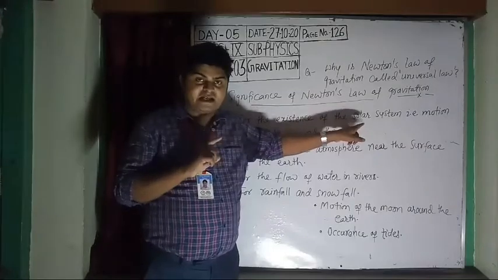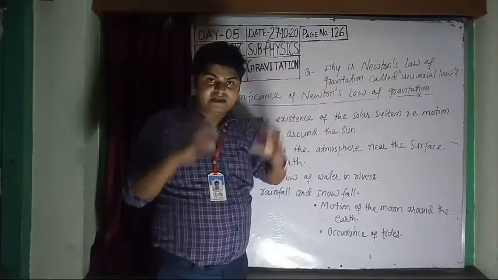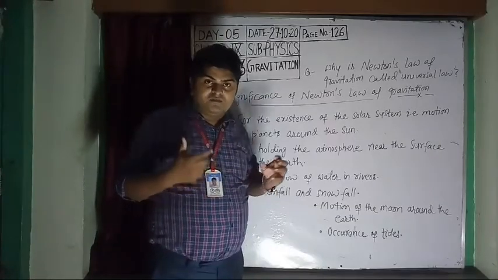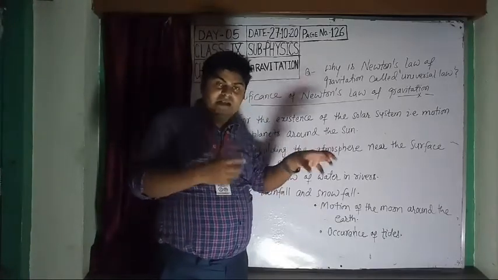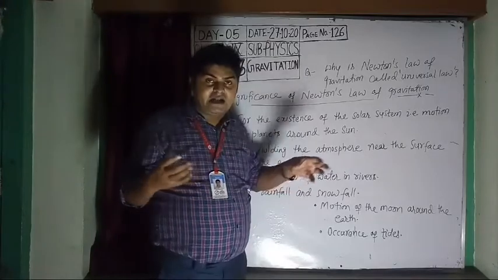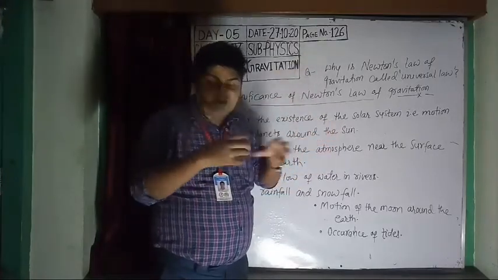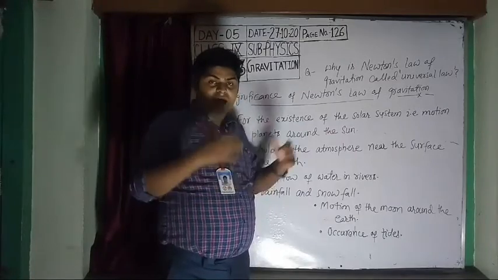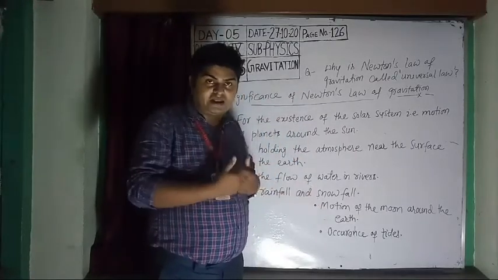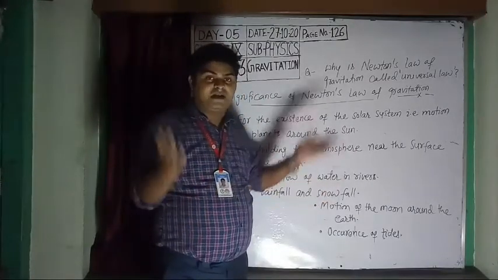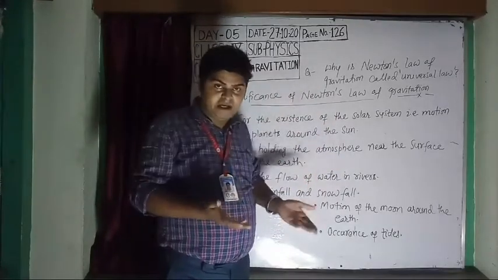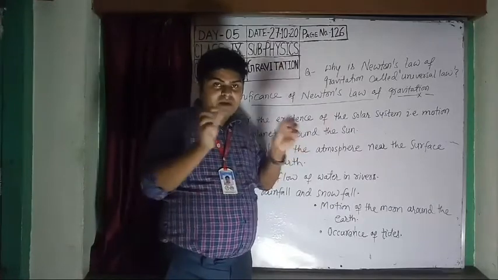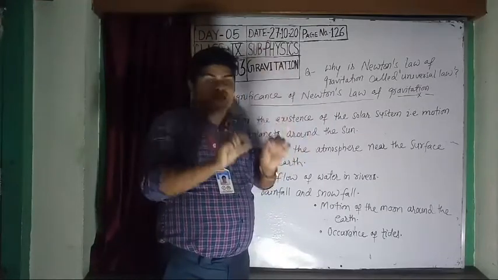The solar system exists due to Newton's law of gravitation. Why? Because the sun and other planets exert a force on each other. The sun exerts a force on the earth and other planets, and the planets also exert a force on the sun. They are tied together at a certain distance with a force.